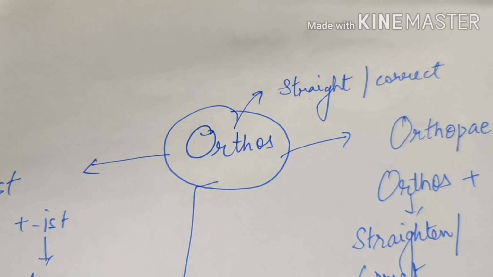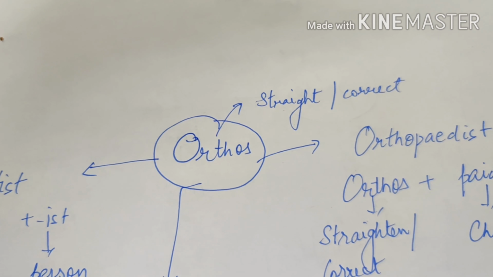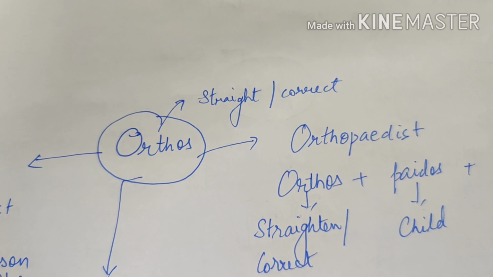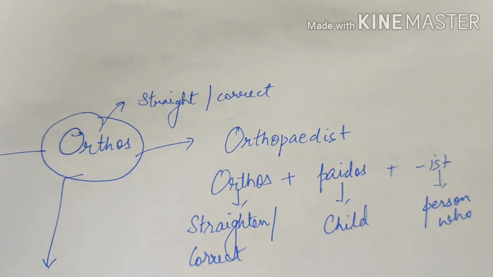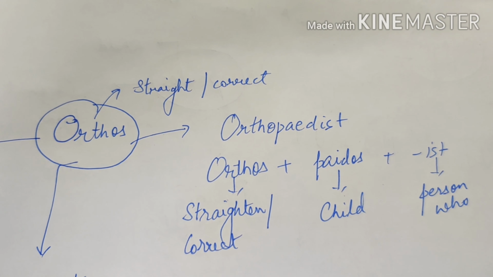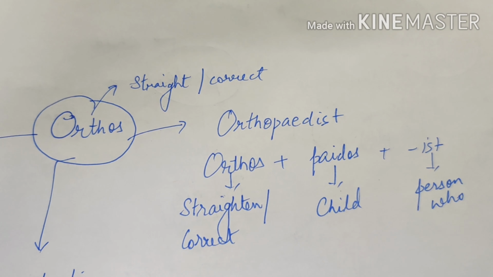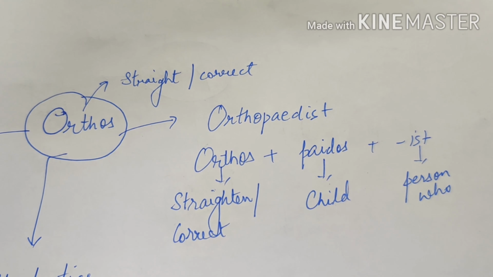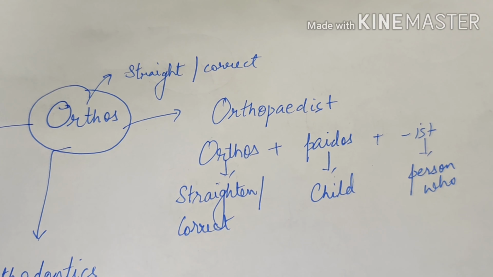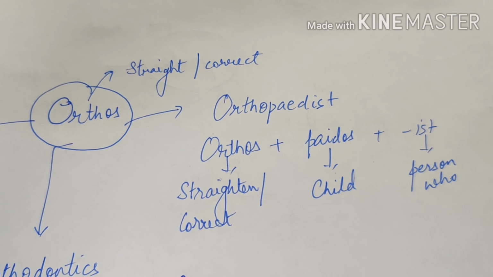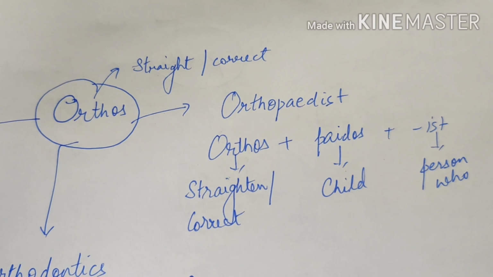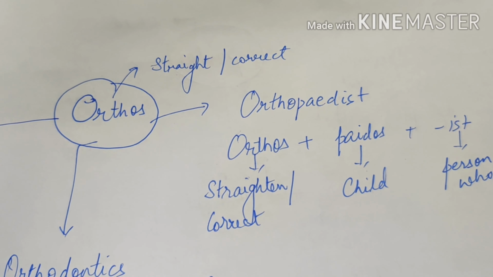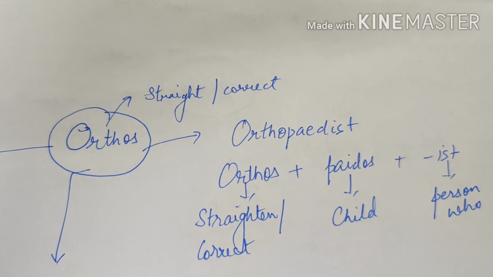Similarly, the next word root is ortho. Ortho refers to straighten or to correct. When I say orthopedist, it comes from the root words ortho, pedos, and ist. Ortho refers to straighten or correct, pedos refers to child, ist refers to a person who. So a person who straightens or corrects a child. When we refer to a child, that means the bones of a child. A newborn baby, or maybe a baby who's just 6 to 7 months old, a person who treats those babies is an orthopedist.